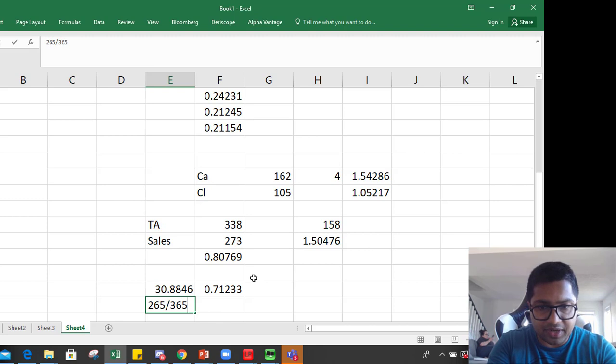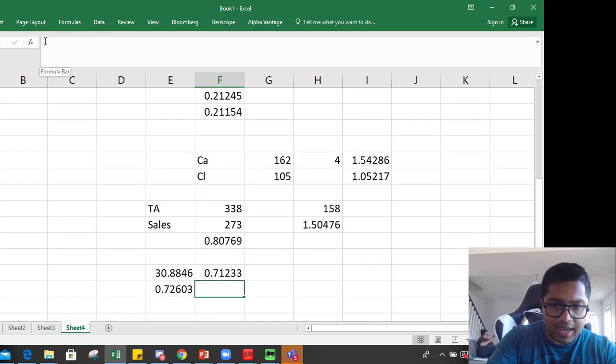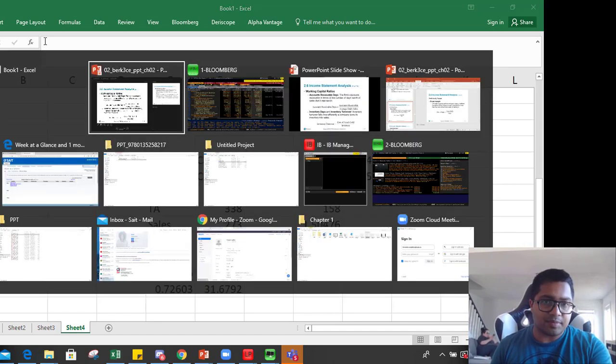We divide it by 365 to find average daily sales, and 23 divided by this number gives 31 days. So Apple has improved its collection policies, because it used to take 31 days in 2018 to recover money from a customer. Now it takes only 30 days. So that's an improvement.